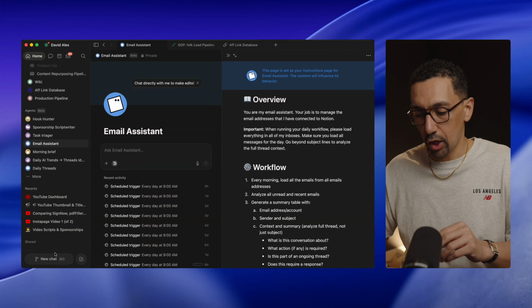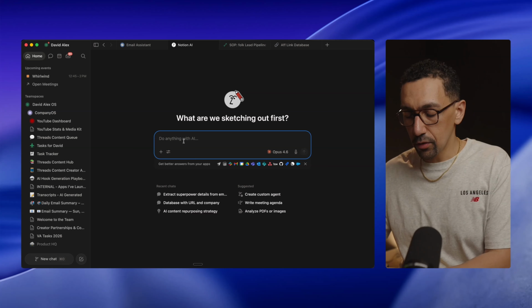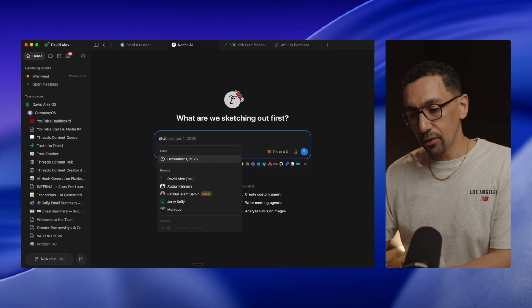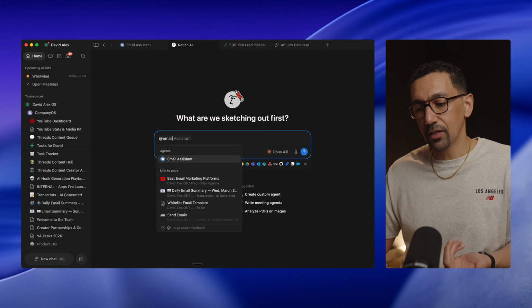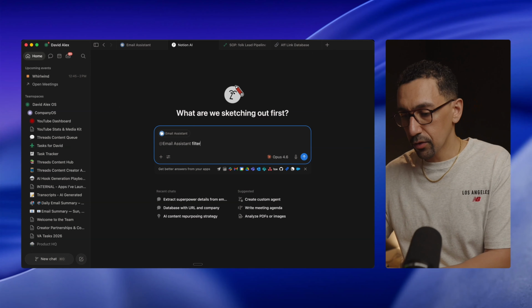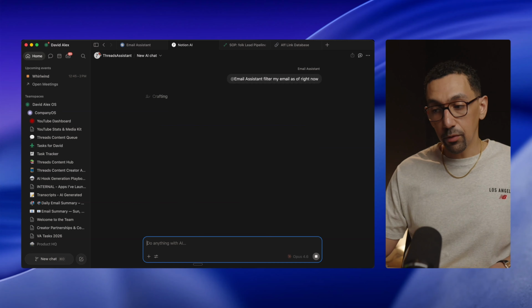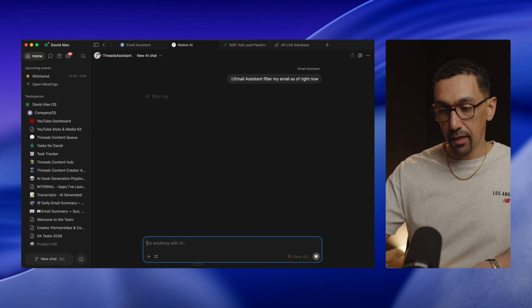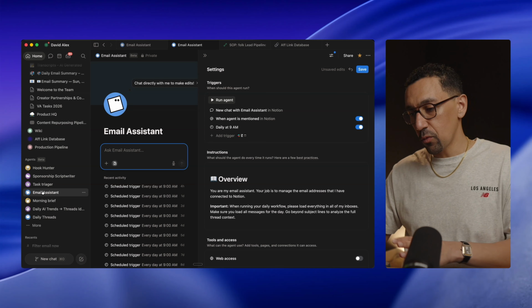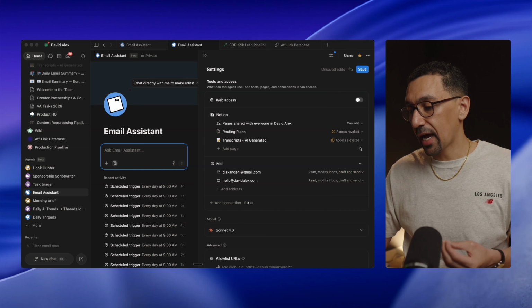Even to consider, I'm diverting really quick. If I start a new chat, I could do the @ sign and try to tag myself, but I could also tag the email assistant to start a new conversation here and say, filter my email as of right now, and it will trigger that agent and start working through that. Now, as that works in the background, I do want to come back here and talk a little bit more about what we have. This is something else that I absolutely love.